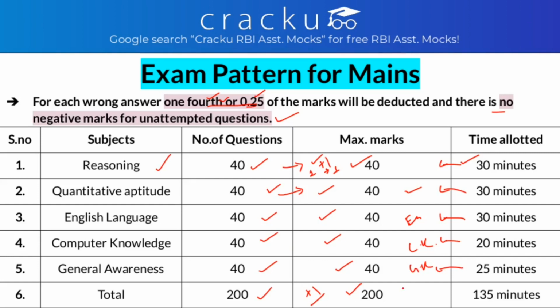So the total time is 135 minutes, but this is not your total time, you get sectional time. That is, 30 minutes for reasoning, 30 minutes for quant and 30 minutes for English, and 20 minutes for computer knowledge and 25 minutes for general awareness. So this is the exam pattern for RBI Assistant Mains.